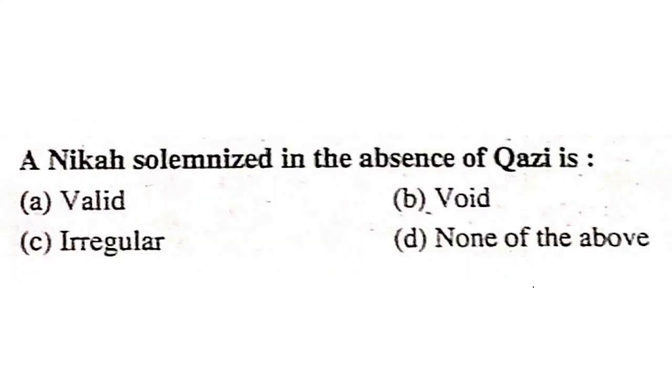A nikah solemnized in the absence of qazi is valid, void, irregular, or none of the above? A nikah solemnized in the absence of qazi is valid. Why is it valid? It becomes valid if it is done in the presence of two or more witnesses. Qazi is not mandatory, but the marriage should be done in the presence of witnesses. So if there were witnesses, then the marriage is valid.